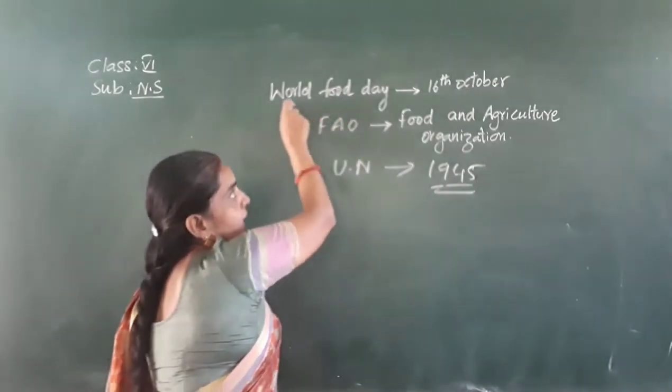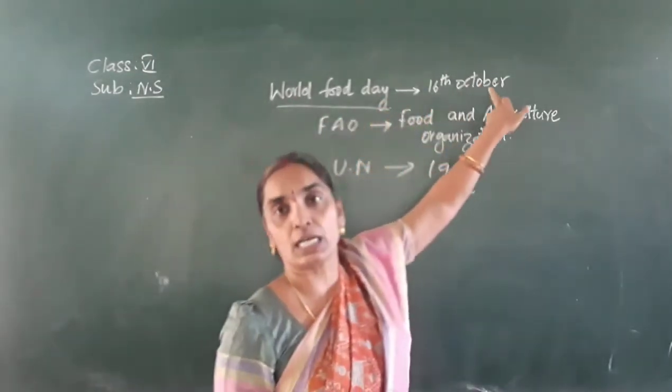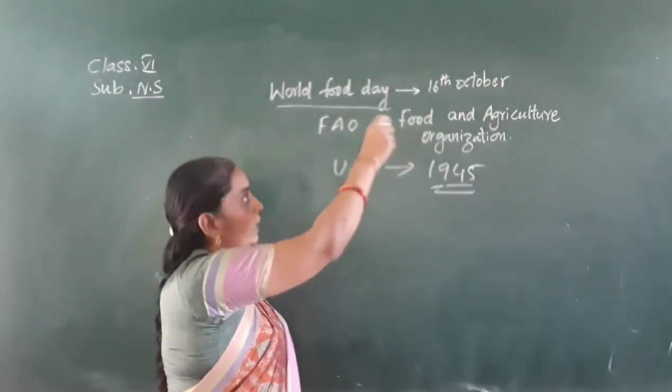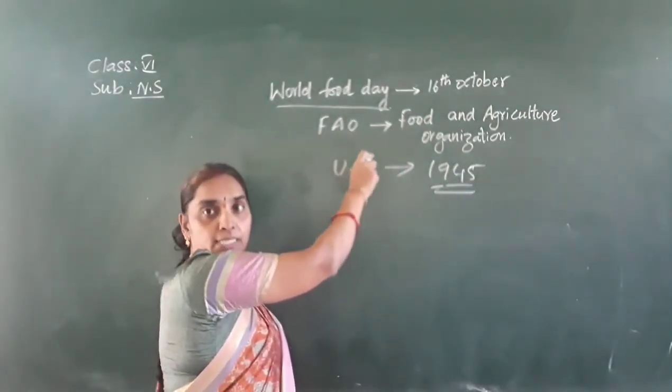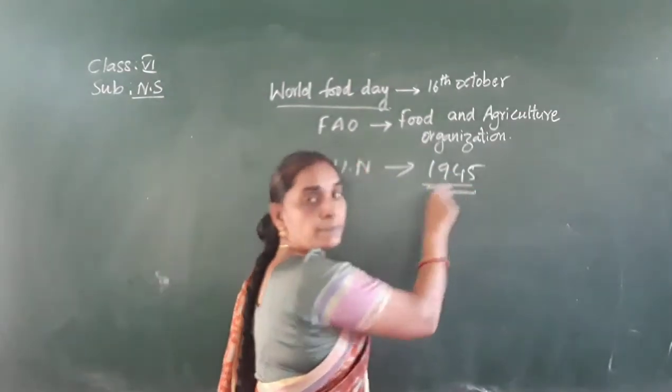So it is celebrated as World Food Day every year on 16th October. Okay children, so what is 16th October? It is the founding date of the Food and Agricultural Organization, which was launched by the United Nations in 1945.